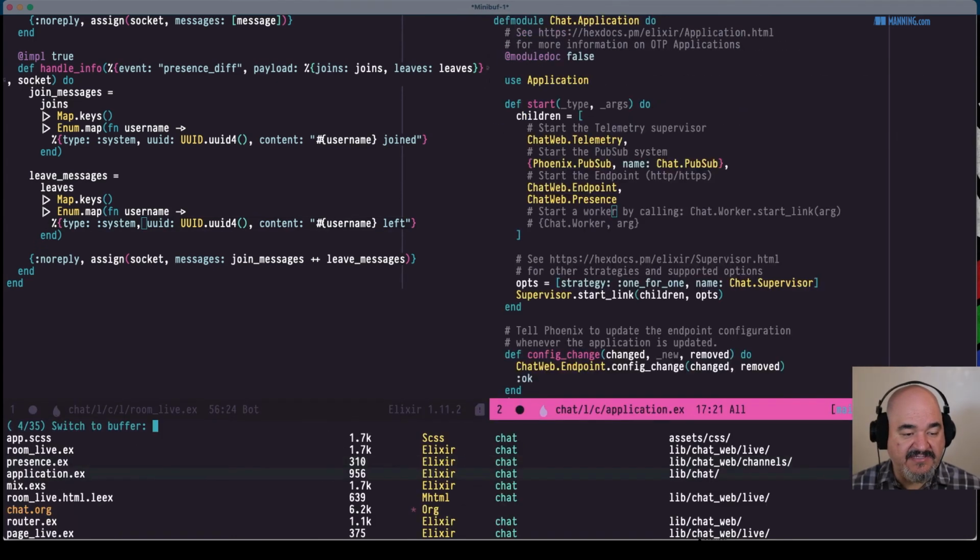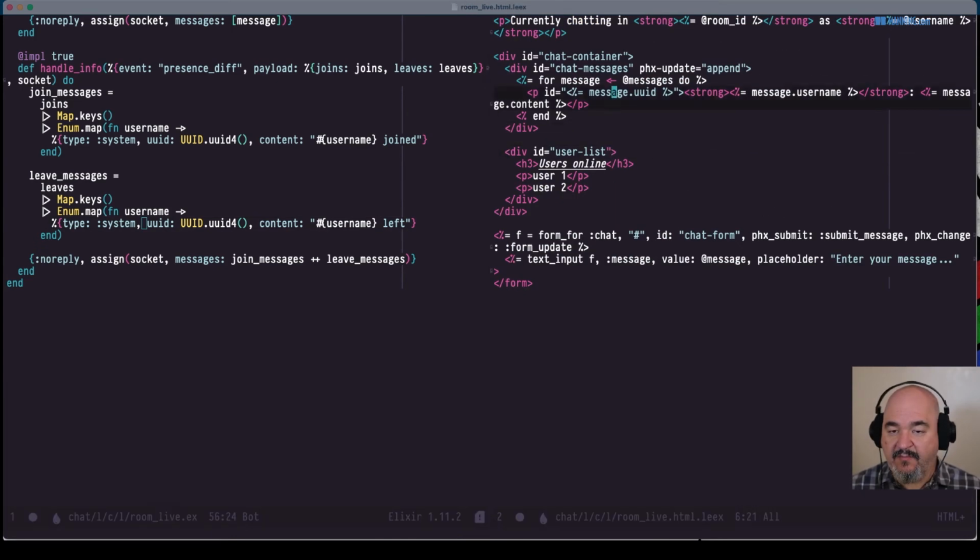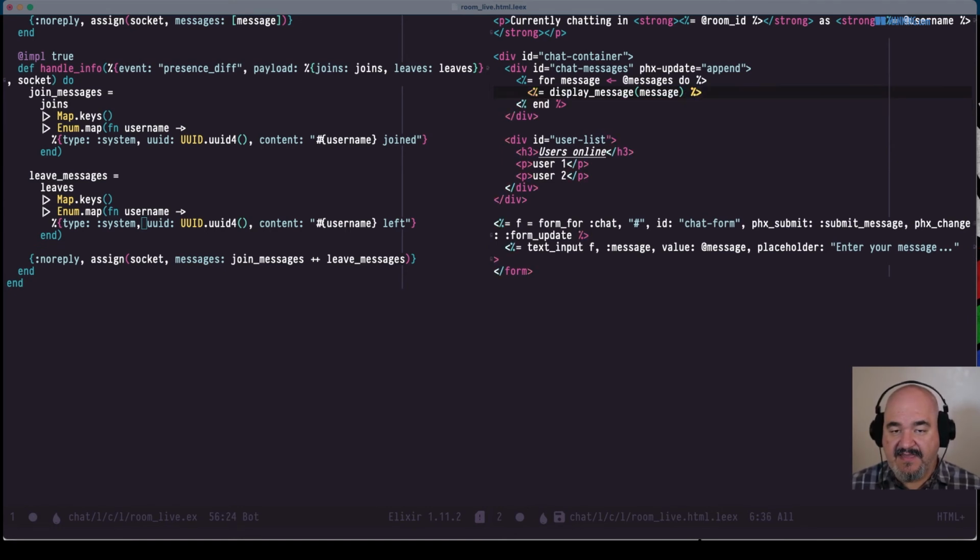Back to our HTML. We are trying to take out the message username, which in this case is nothing. But instead of this p tag here, what if we created a function called, I don't know, display_message, and it's going to do that for the message. Let's delete the rest of that, and that's going to be the whole thing. So now it's going to crash for a whole different reason because we haven't defined display_message.